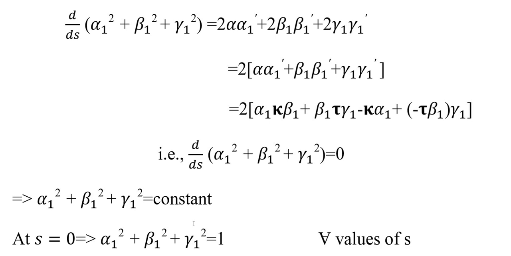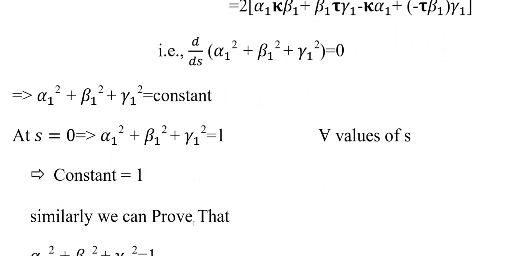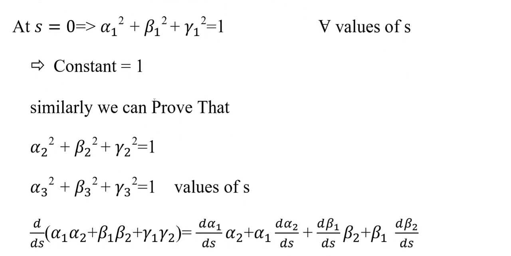Which implies that alpha 1 square plus beta 1 square plus gamma 1 square is a constant. At s equal to 0, similarly, we find that alpha 1 square plus beta 1 square plus gamma 1 square equals 1 for every value of s. That constant we are taking here as 1. Similarly, we can prove that alpha 2 square plus beta 2 square plus gamma 2 square equals 1, and alpha 3 square plus beta 3 square plus gamma 3 square equals 1 for any value of s.